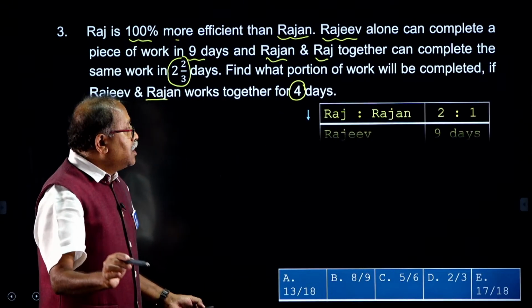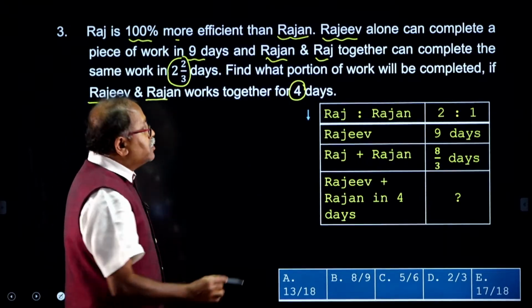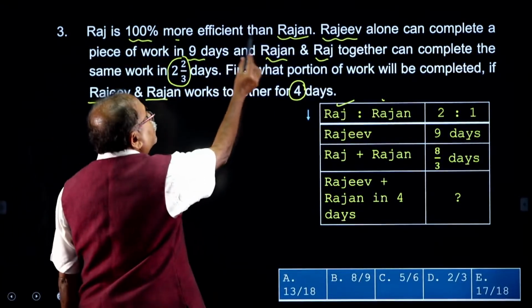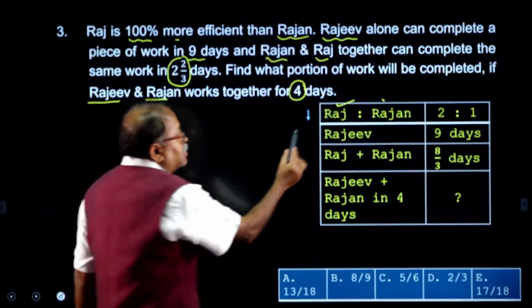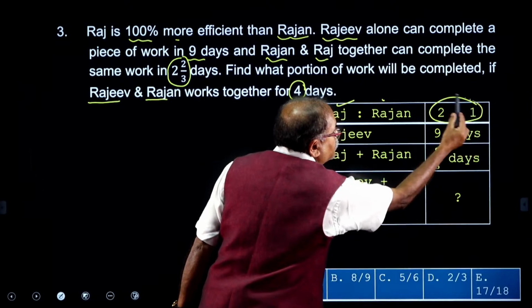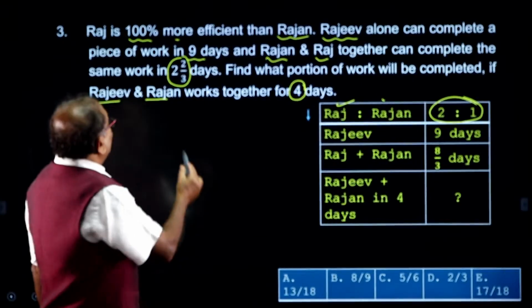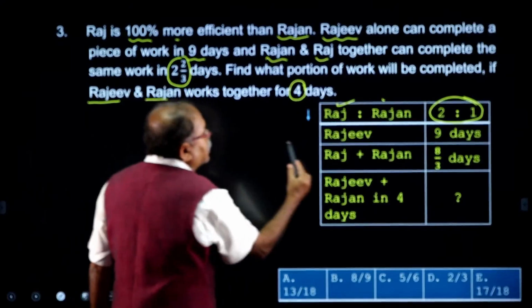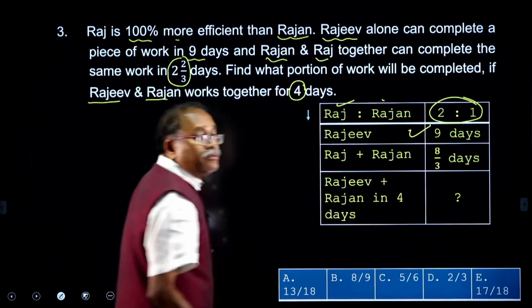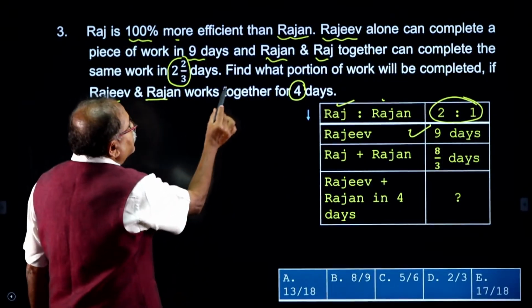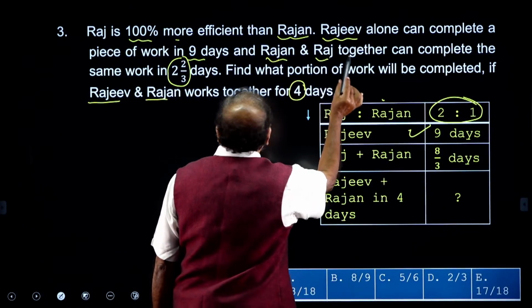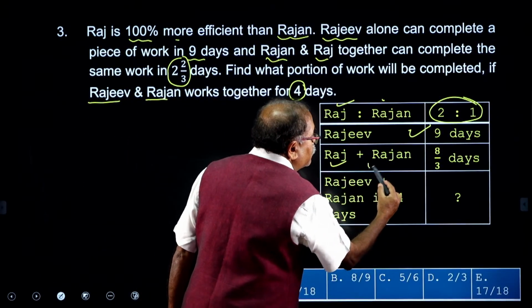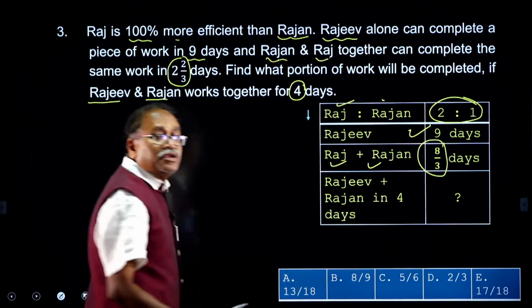For your reference, I put up these facts over here. Look at this one: as Raj is 100% more efficient than Rajan, the Raj to Rajan efficiency ratio is 2:1. And it is said that Rajiv alone can complete the work in 9 days. And it is again said that Rajan and Raj together complete the work in 8/3 days.